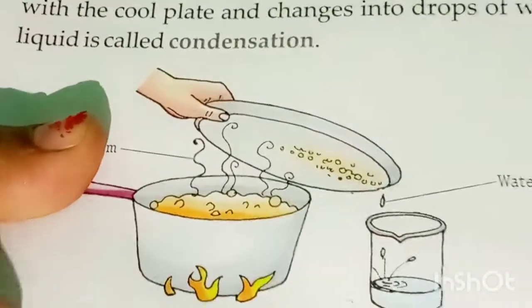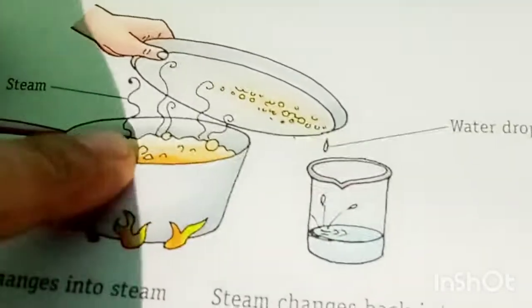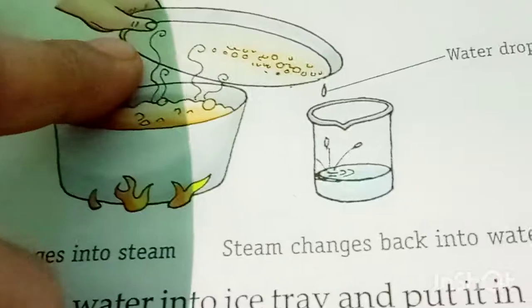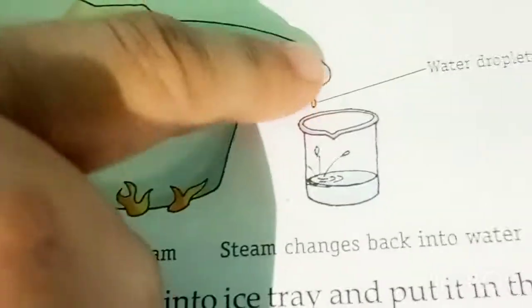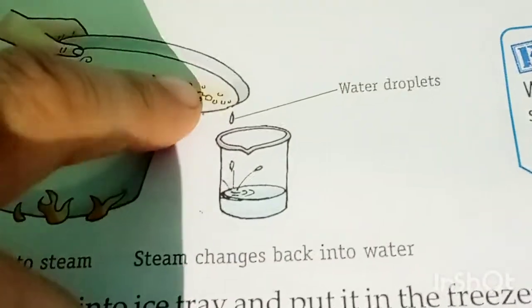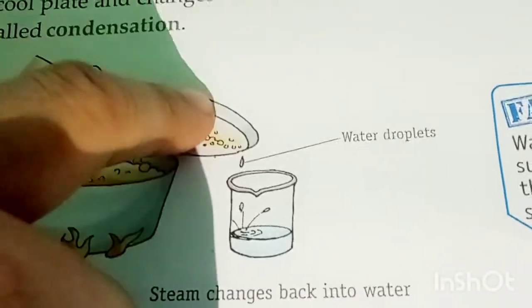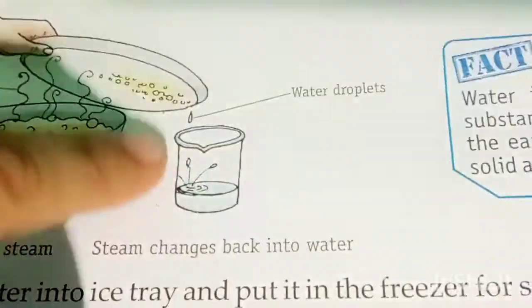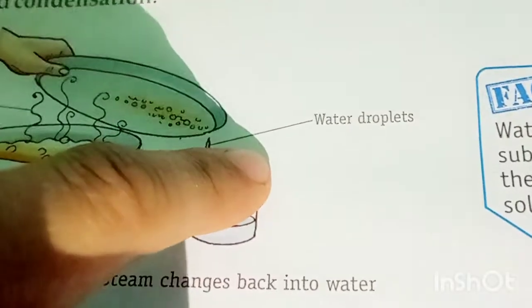With the help of this you understand. Here water is boiling, here is water vapor. This process is called vaporization. When this water vapor touches this plate, which is cool, the steam changes into drops, and this process is called condensation.